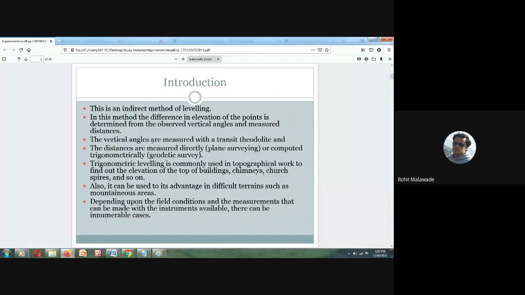Now, the vertical angles are measured with the transit theodolite. Here in trigonometric leveling, we use a theodolite in order to measure the vertical angle. The distances are measured directly or computed trigonometrically. If the distance is available to us, then we measure it directly, or else we determine it by the trigonometric method.